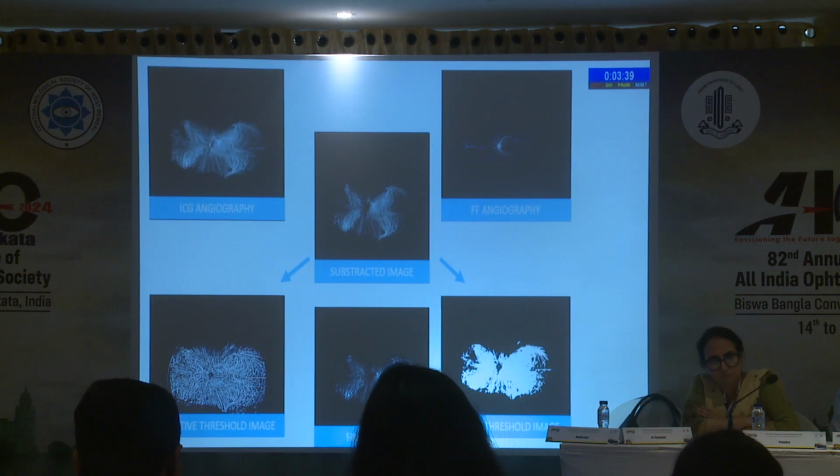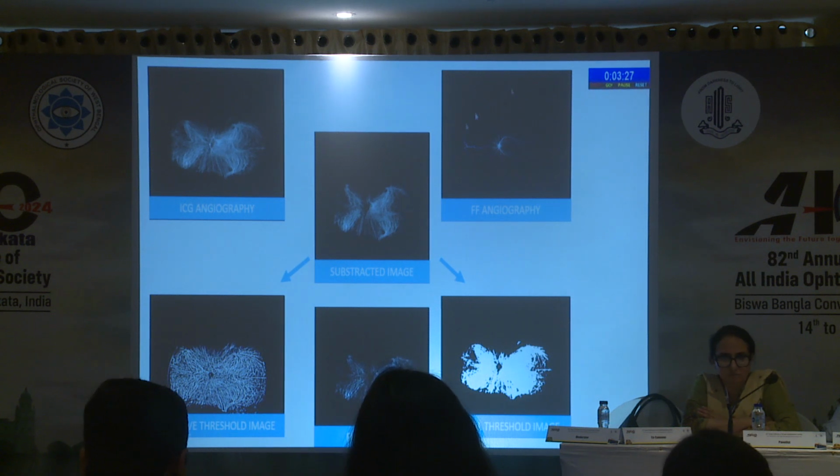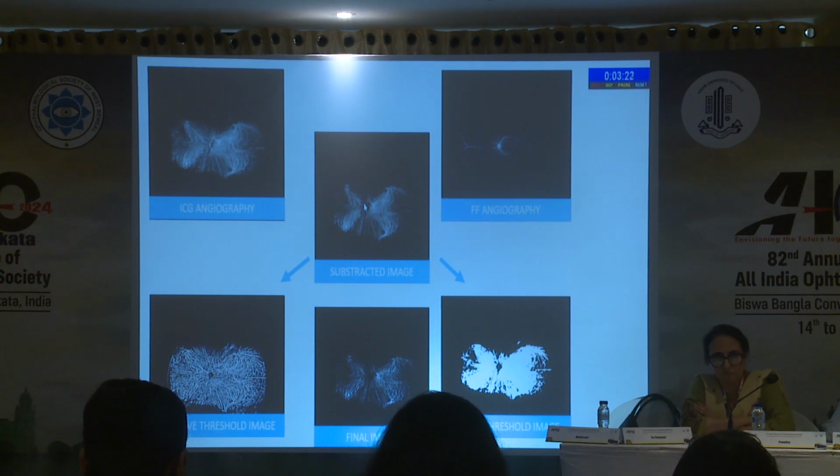To begin with, we need to do image registration. For this, FFA and ICG images were overlapped on each other, and rotational, scaling, and translational artifacts were removed. So we received a registered image, which is the subtracted image in which the retinal vessels have been subtracted from the choroidal vessels. Next you apply thresholding. Thresholding basically binarizes the image. We can apply either adaptive thresholding or global thresholding to receive a final image which is used for analysis.